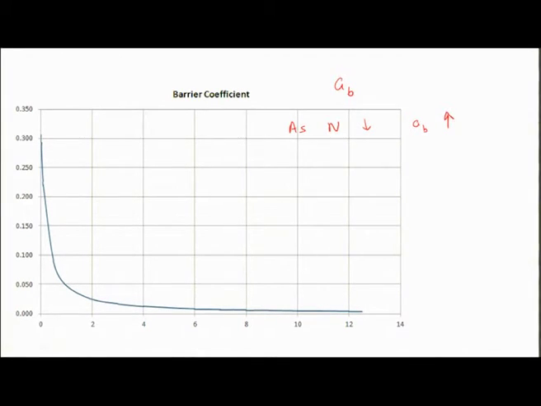The maximum possible value for AB is 1. And after 12.7 it does not change much. So, it remains at around 0.004. That is why we have given two conditions: if it is more than 12.7 it is 0.004, and so forth. And as n goes up, AB goes down.